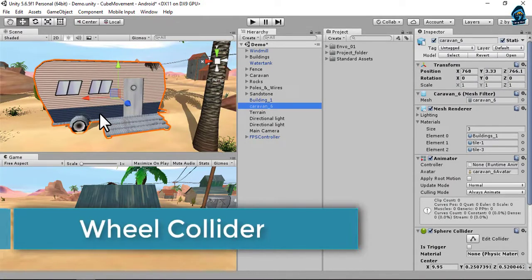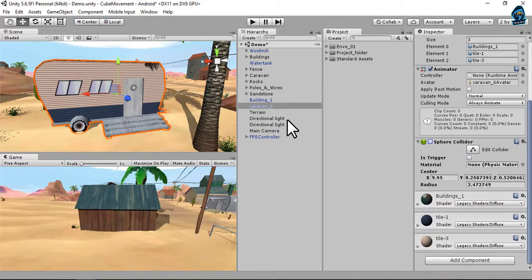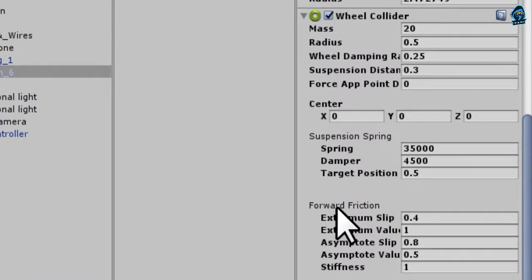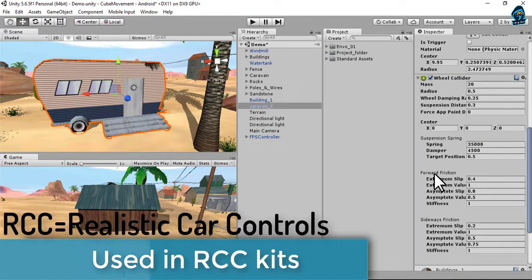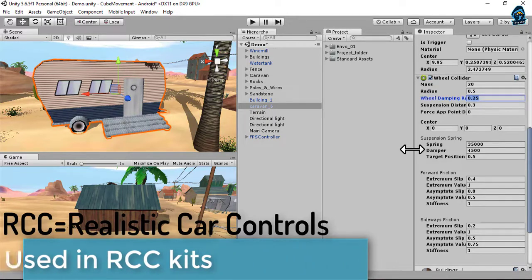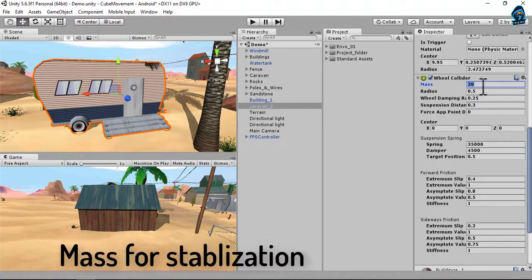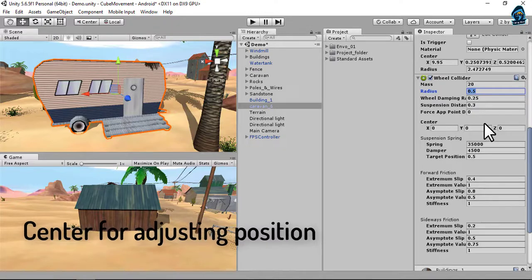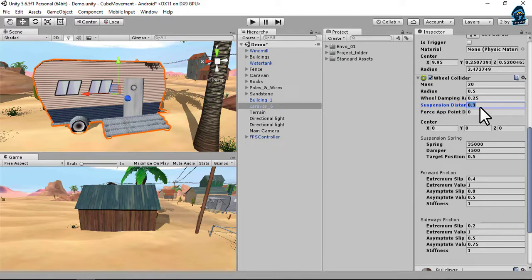Alright, the next collider I am going to discuss is the wheel collider that is usually designed for specific types of wheels. I am just going to disable this sphere collider component on the car, and I am going to add a wheel collider. Now here are the properties of the wheel collider. If you are going to design any car controls, of course your car must have colliders, otherwise any object can pass through it. You can also play around with these options. Right now I am just discussing its major parts: the mass, which we play with to stabilize our car, the radius to increase or decrease the size, the center to adjust its position, force app point, and suspension distance, that is the distance between them.